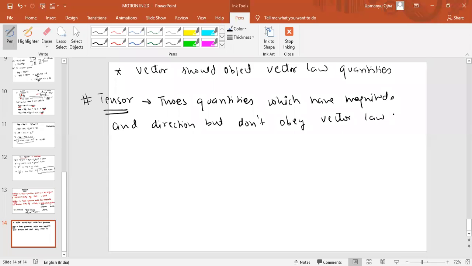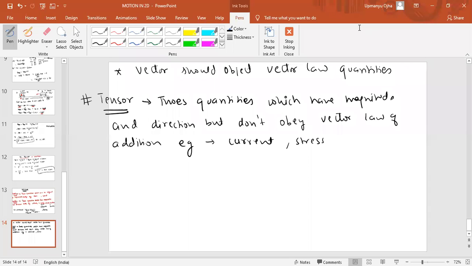So tensor quantities are those quantities which have magnitude and direction but don't obey the vector law of addition. The best example is current. Current is a tensor quantity. One more example is stress.